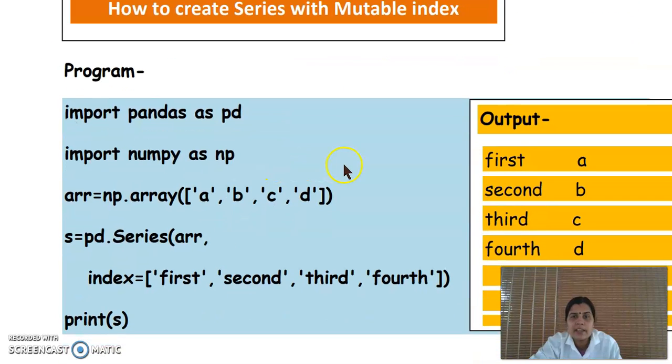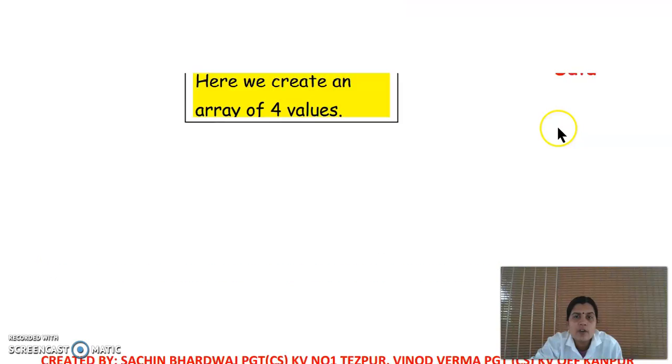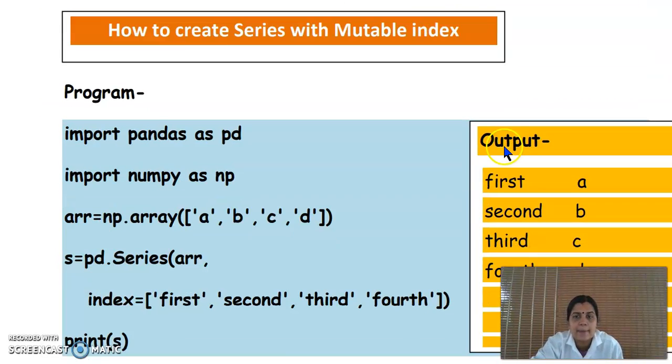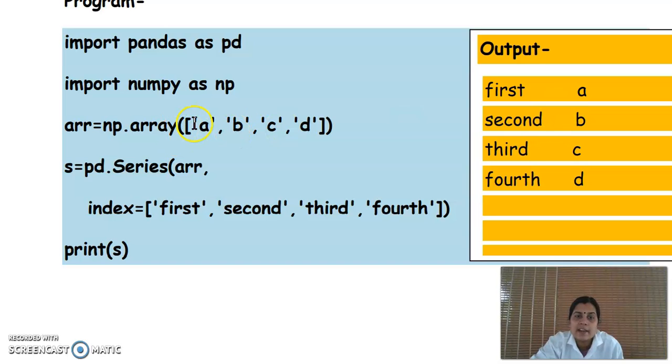Next, we can give an index also. Suppose instead of 0, 1, 2, 3, we can give our own index like A, B, C, D. So here we used np.array of A, B, C, D. If we use this statement, from the 0th index A, B, C, D will be stored.